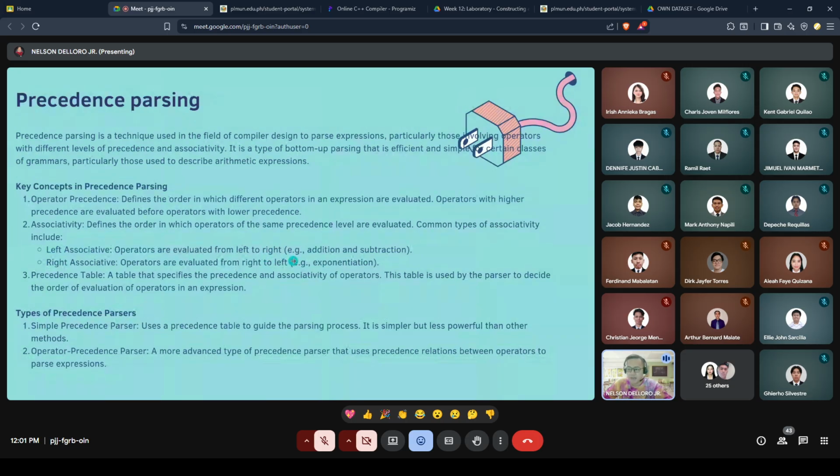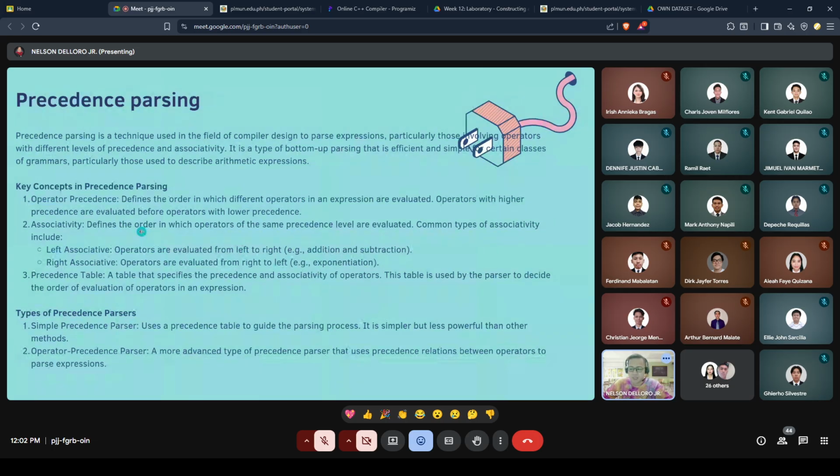So that's the left associative po. The example given is addition and subtraction. For right associative, operators are evaluated from right to left po. So, pabaliktad doon sa left associative po. The example here is exponentiation. That's the second part of the key concepts.